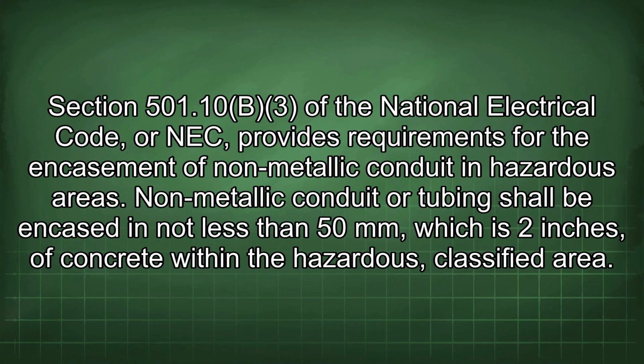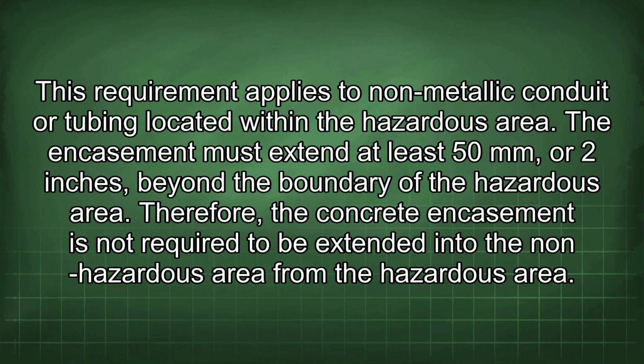Section 501.10(B)(3) of the National Electrical Code, or NEC, provides requirements for the encasement of non-metallic conduit in hazardous areas. Non-metallic conduit or tubing shall be encased in not less than 50 mm, which is 2 inches, of concrete within the hazardous classified area. This requirement applies to non-metallic conduit or tubing located within the hazardous area. The encasement must extend at least 50 mm, or 2 inches, beyond the boundary of the hazardous area. Therefore, the concrete encasement is not required to be extended into the non-hazardous area from the hazardous area.